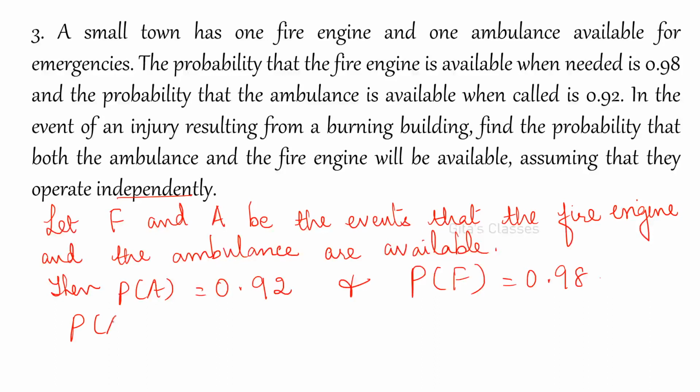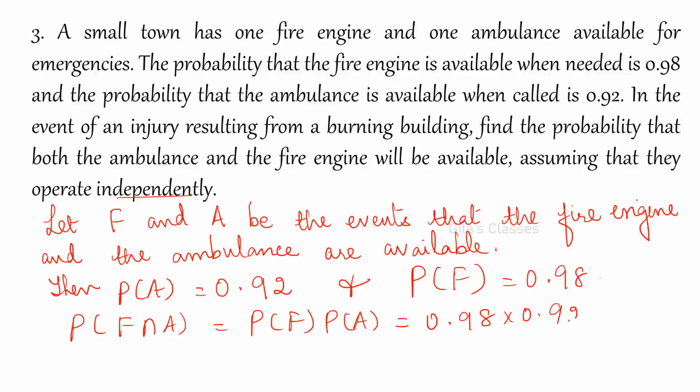So the probability of A intersection F is equal to P of F into P of A, because they are independent. So 0.92 into 0.98. P of F is 0.98 into 0.92, which is equal to 0.9016, right? Next question.